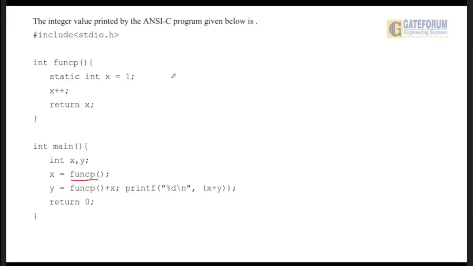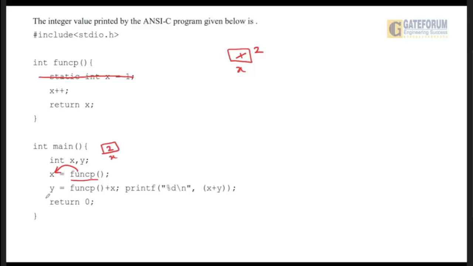Now the function has been called. Here static int x equals to 1. So the x variable has the value 1. This line will be executed only once. Now it has been executed, so next time it will not be executed anymore. So now we can remove this line. Now x plus plus means this value will be incremented to 2 and then x will be returned. So now 2 will be returned from here and this 2 value will be assigned to this local x. So now this local x has the value 2.